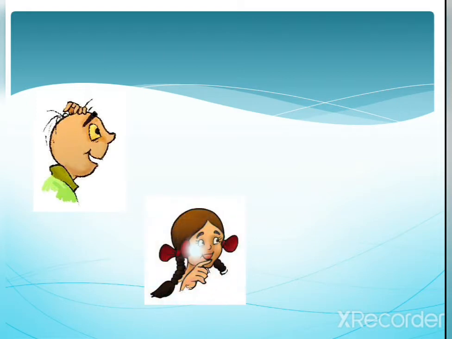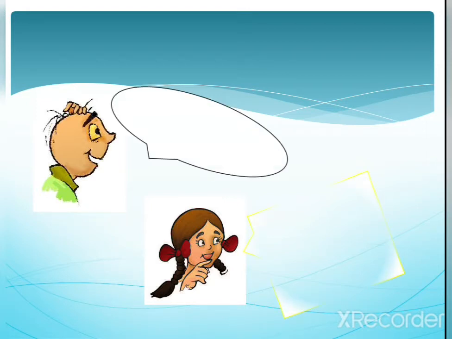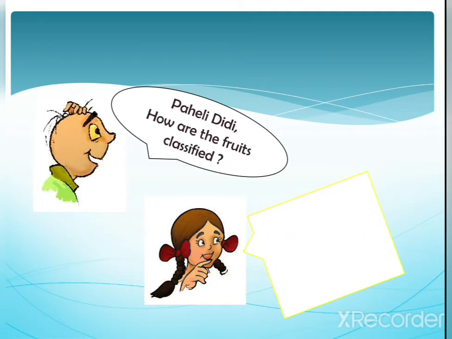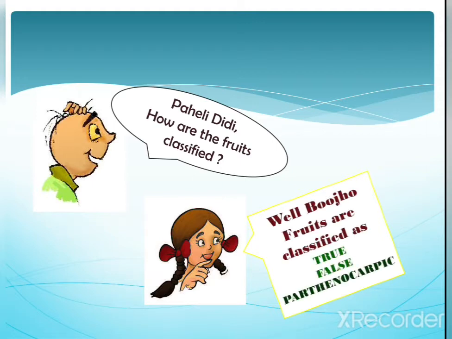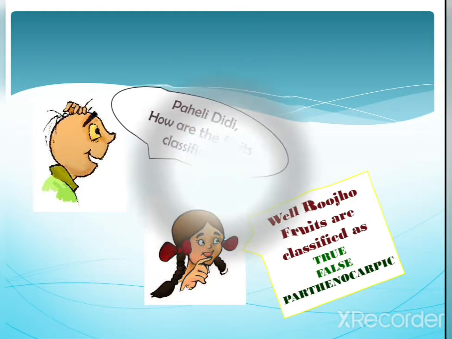Hello. Who has come? Very good. So the two people have come. What are their names? Bujo and Paheli. So what is the conversation that they are having? Bujo is asking, Paheli Didi, how are the fruits classified? Paheli is telling, well Bujo, fruits are classified as true, false and parthenocarpic.